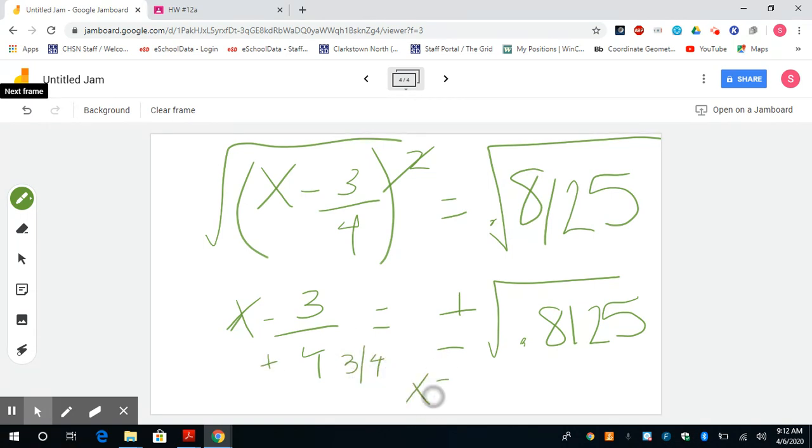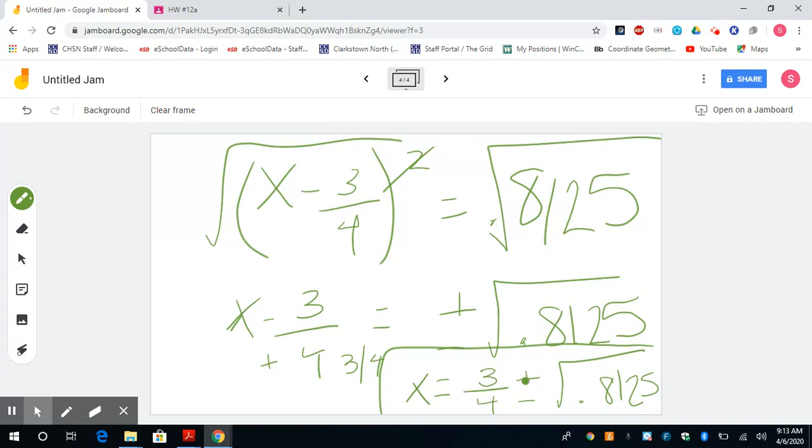So our final answer should be 3/4 plus or minus the square root of 0.8125. All right. I know that looks messy. The radical could be a fraction, but we do have the 2 solutions. You can get the 2 separate solutions if you want to take them separately. You could do 3/4 plus the radical, and 3/4 minus the radical if you want, but you can also leave it like that. Okay, so that's one of those that you can solve.